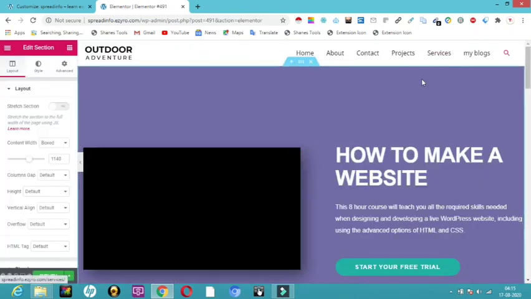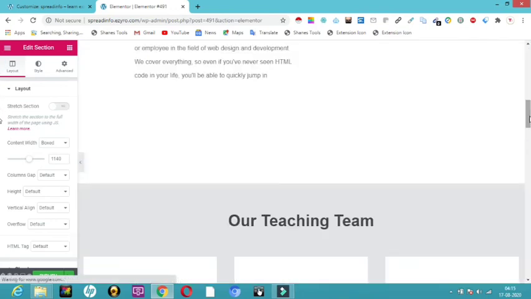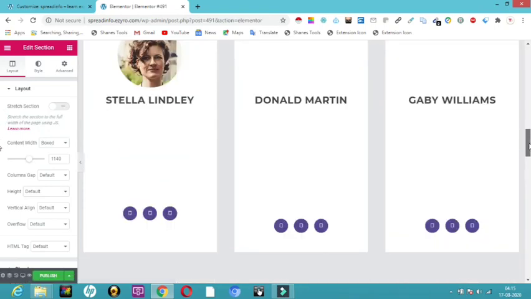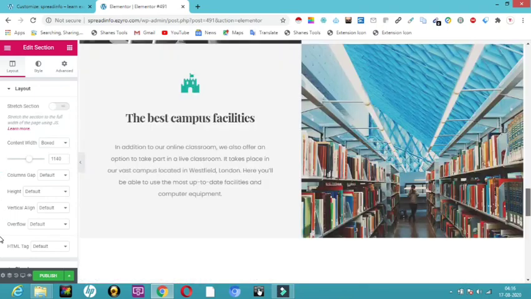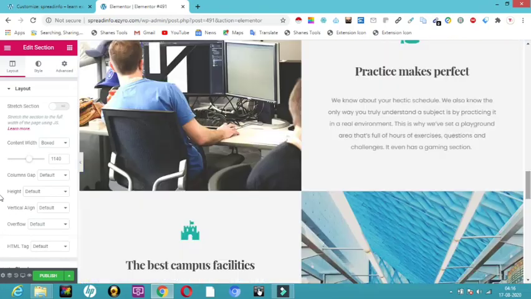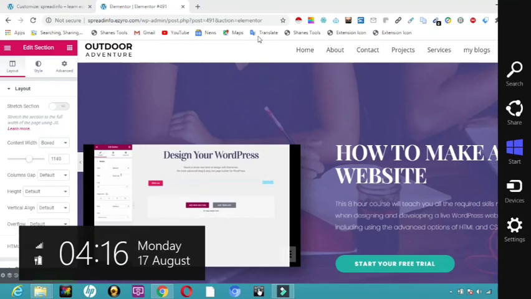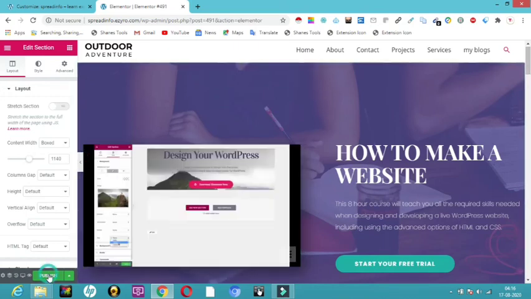So now you can see one more page has been created, and this is my page. The whole template has been uploaded here, with the team members and all that. So this is a page where you can make all your edits, and at the same time you can add this page in your main menu here, and you can enjoy having it. So this is how we can add more templates to our website. Once you're done with this, all you have to do is click on publish, then only it will get published, otherwise it won't get updated.